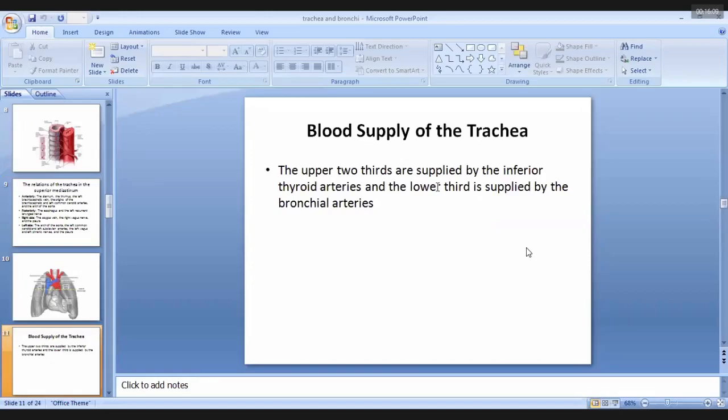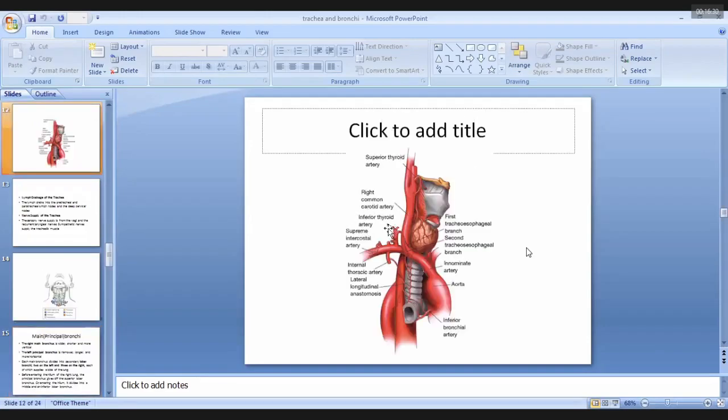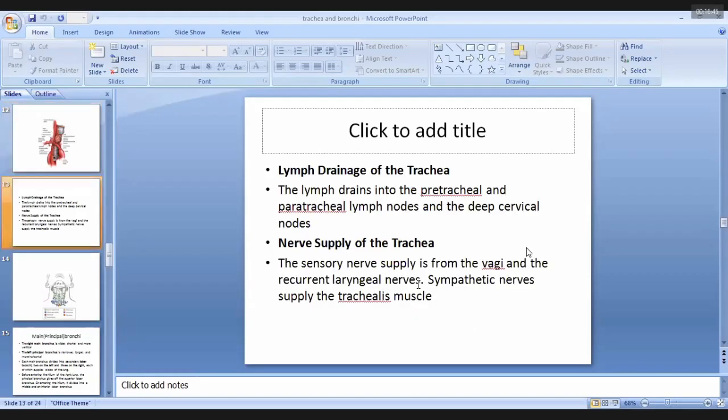Now the blood supply of the trachea. The arterial supply is coming from two sources. The upper 2/3 part of the trachea is supplied by branches from the inferior thyroid arteries, and the lower 1/3 part is supplied by branches from the bronchial artery. So the trachea is divided into three parts. Its upper 2/3 part is supplied from the branches of the inferior thyroid artery, and its lower 1/3 part is supplied from the branches of the bronchial artery. Then the corresponding veins drain the trachea.